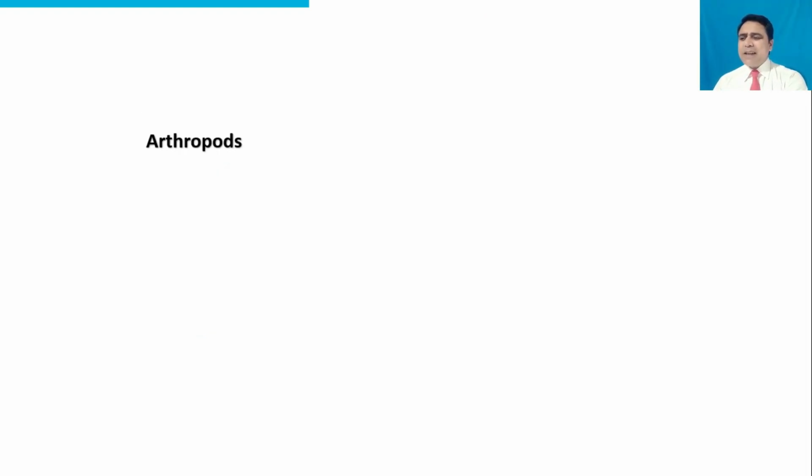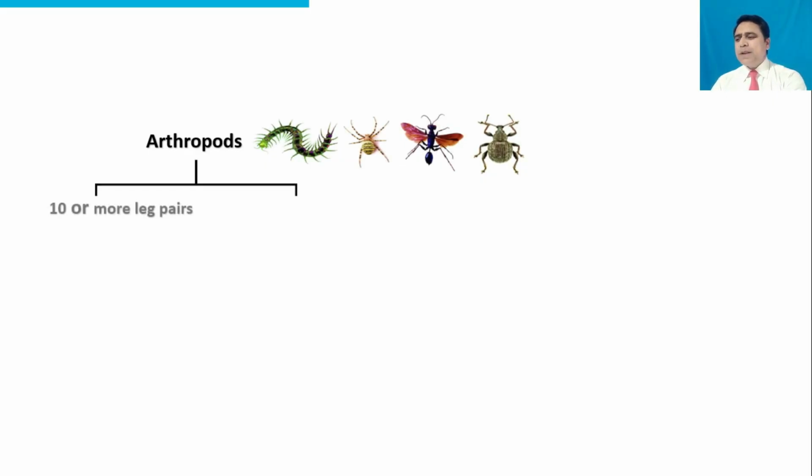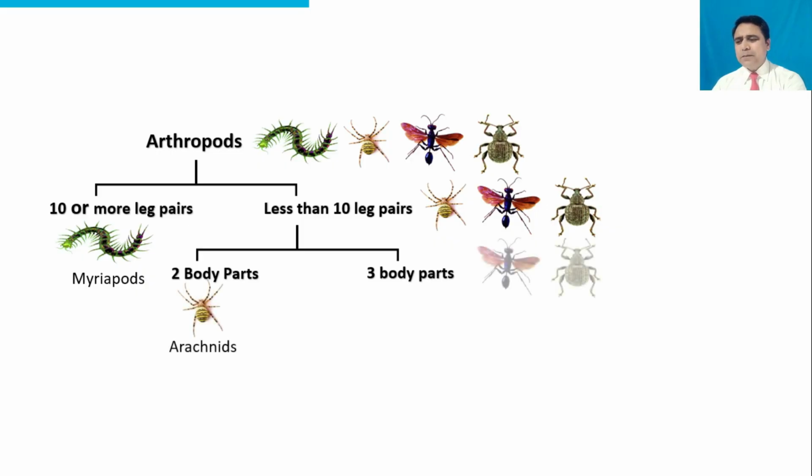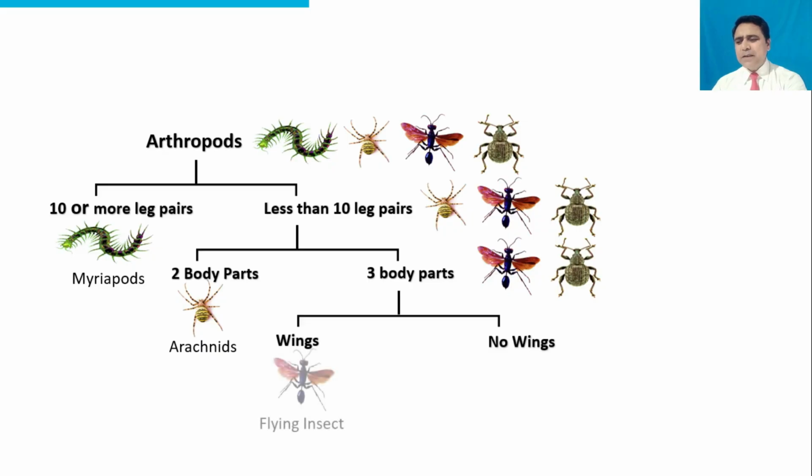Arthropods are classified on the basis of their features: 10 or more leg pairs, less than 10 leg pairs, two body parts, three body parts, wings, no wings. In this way, arthropods are classified.